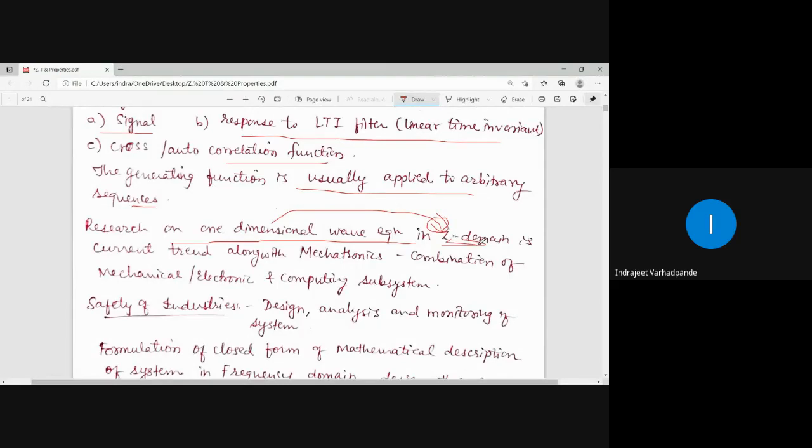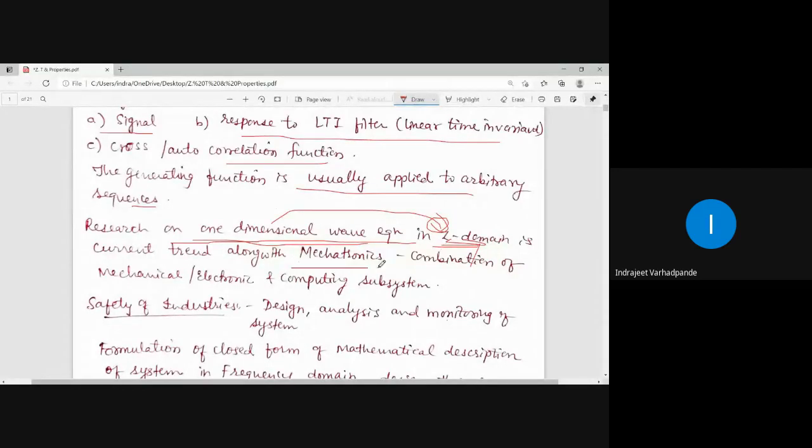Now what is Z domain? The region of convergence for the Z transform is associated with the complex number. We will come to that definition shortly. So complex number is nothing but is working in the Z plane or the Z domain. All such kind of partial differential equations are also being worked out in the Z domain. Z domain is nothing but working in the Z transform system where the complex number Z belongs to the Z domain.